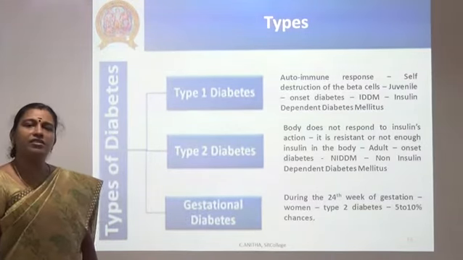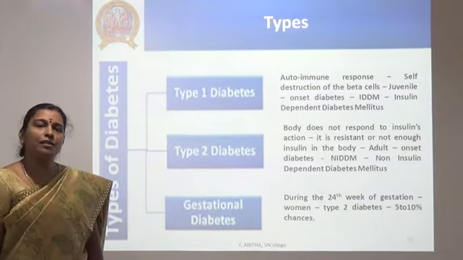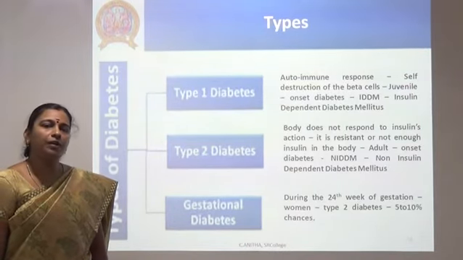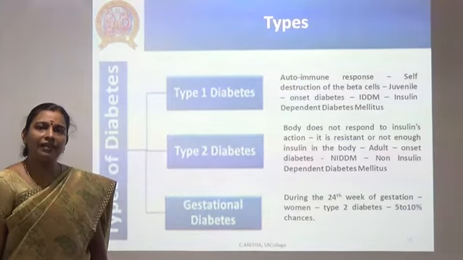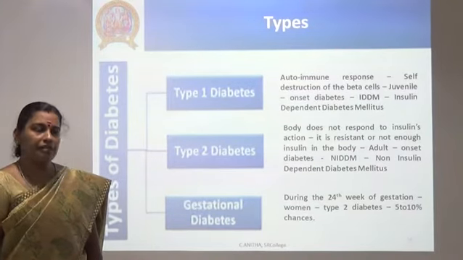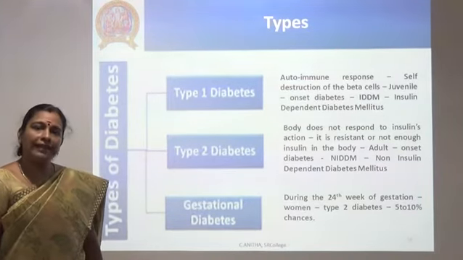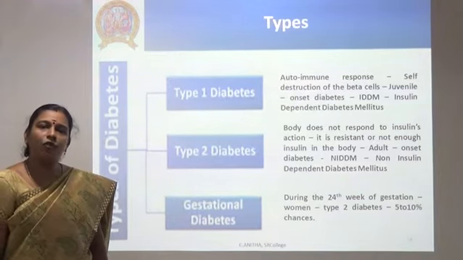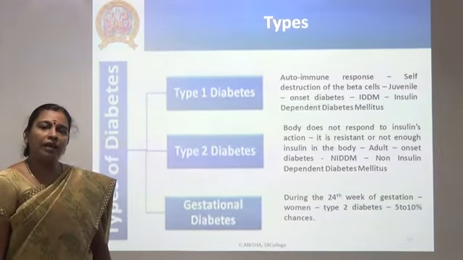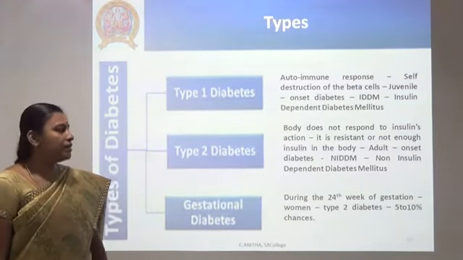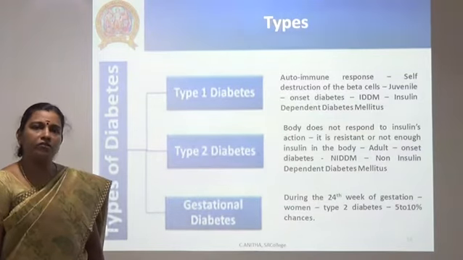The third one is gestational diabetes. It usually starts in the 24th week, where there is profuse weight gain of the mother for the fetus. So these women tend to become diabetic in their later 40s or 50s. Among 100% of women, we can find 5 to 10% of pregnant women becoming diabetic.